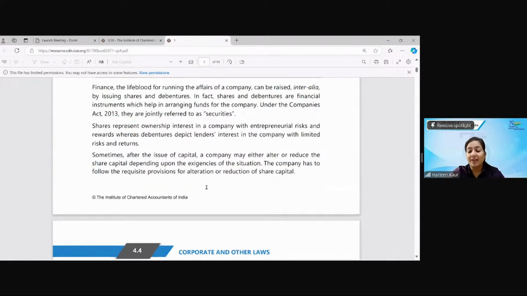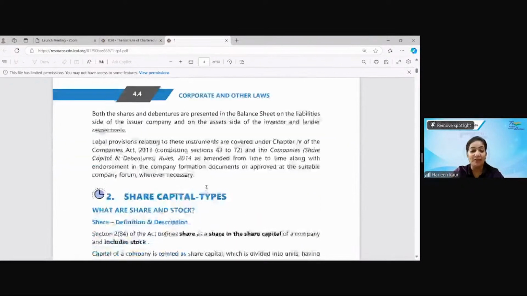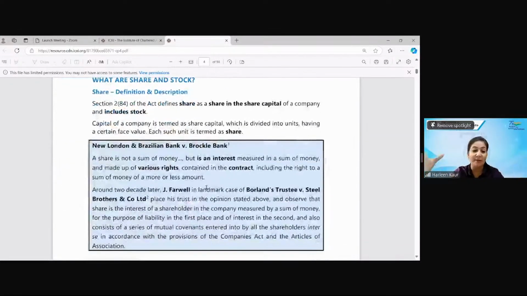So shares. Finance is the lifeblood for running the affairs of the company. So we have raised capital. We have understood how we went to the public by issuing a prospectus. We have invited them for the shares and debentures. Now the first definition starts over here: what is a share and what is a stock.